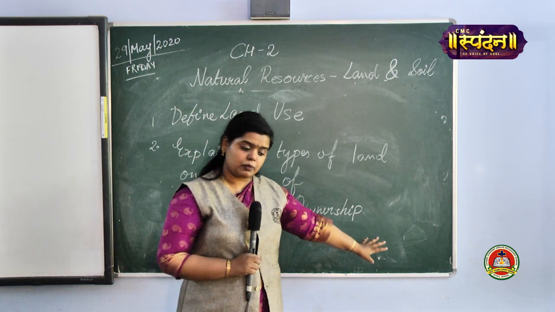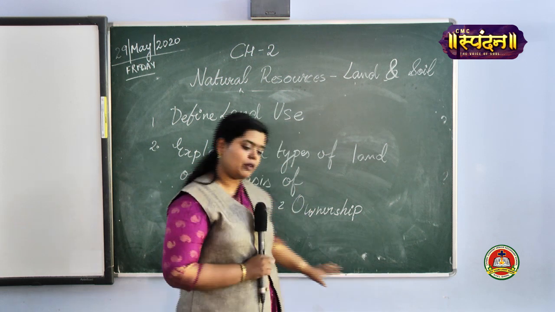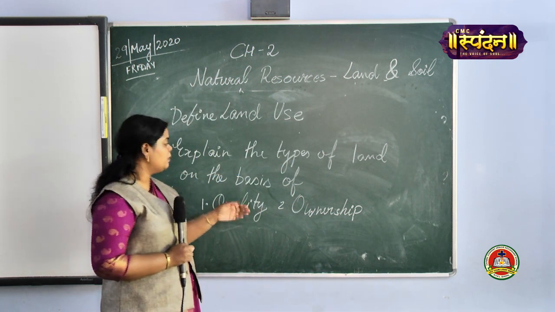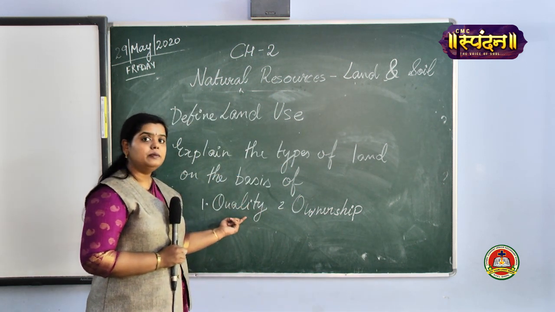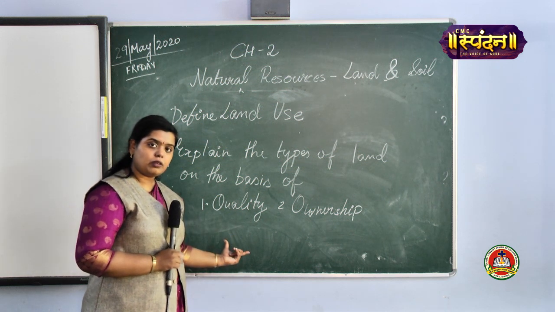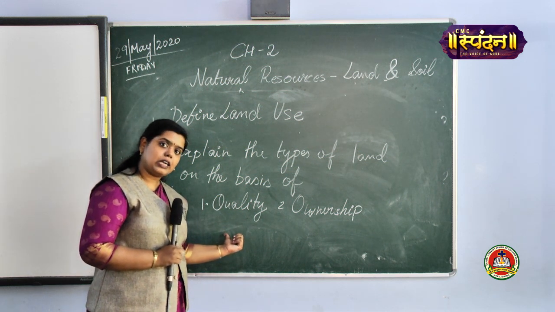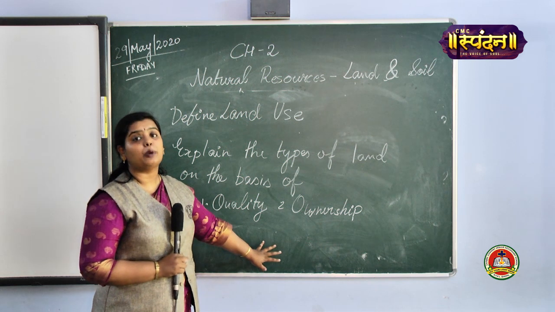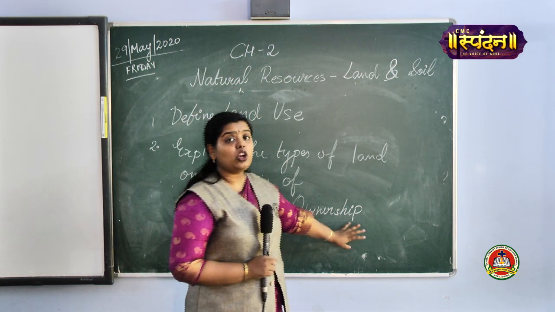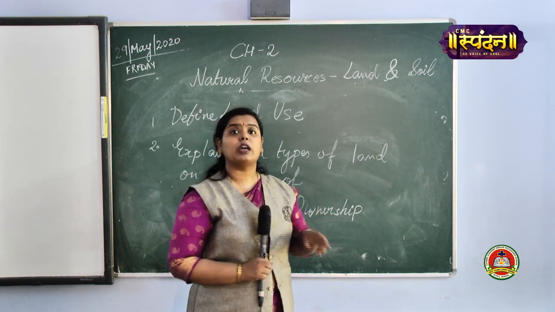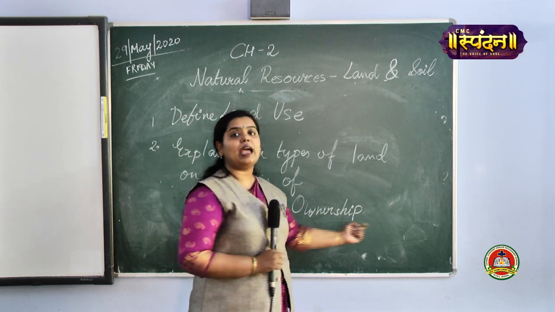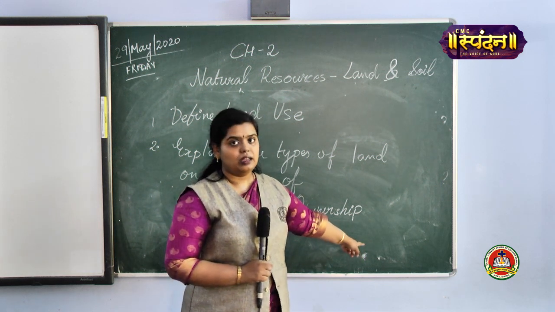This also is given on page number 50 itself, second paragraph. I have already explained to you. Depending on quality, you have 2 types of land: productive land and unproductive land. Depending on ownership, again you have 2 types of land: private land and community land. Is it clear?